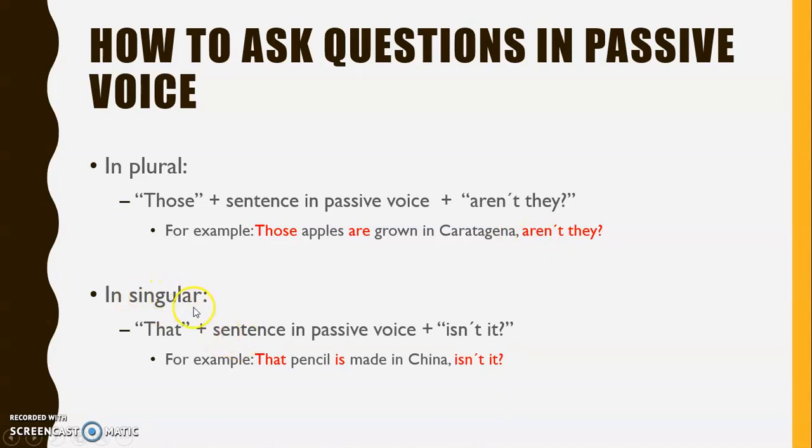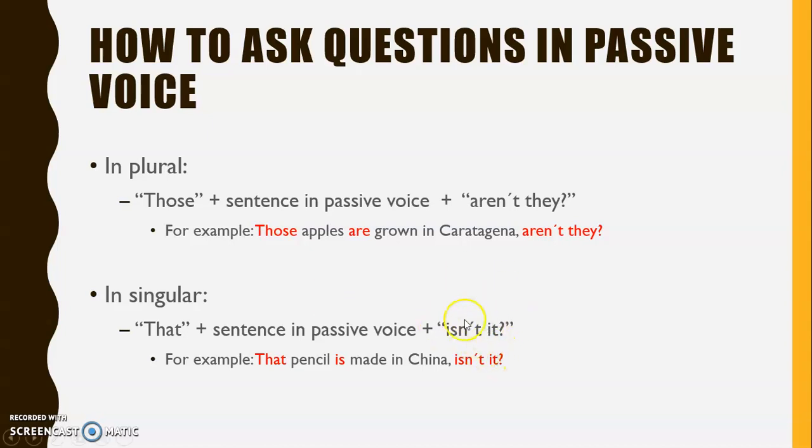Now, in singular. For singular, we're going to begin with "that," and the structure is going to be the same. After that, we put the sentence in passive voice, and at the end, we put "isn't it," the to be verb in interrogative.